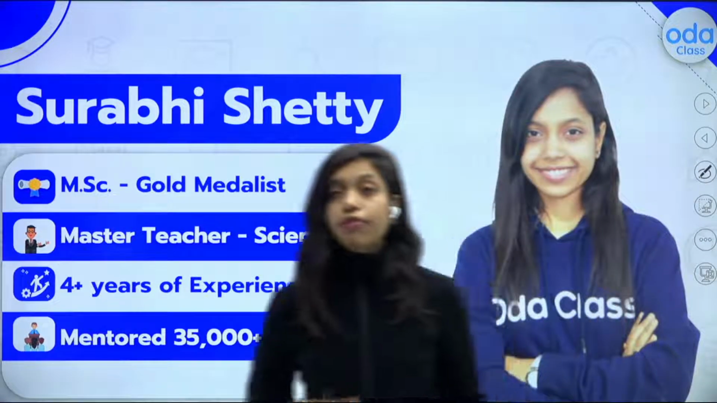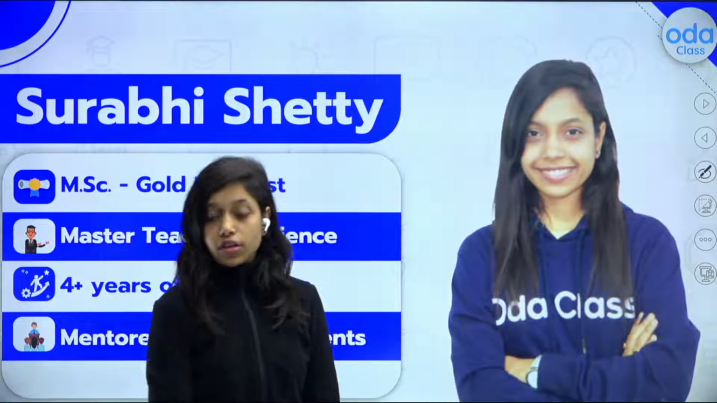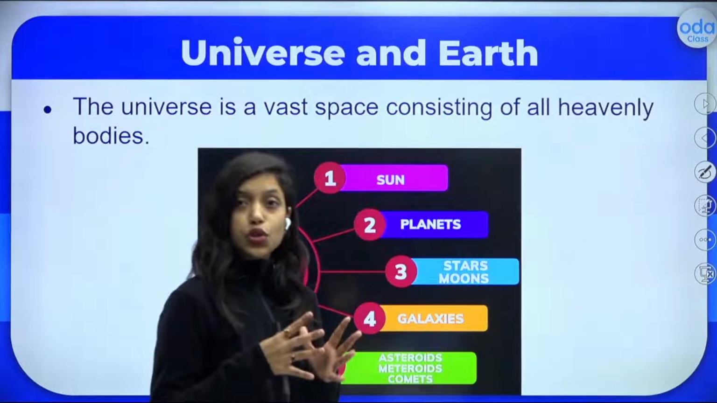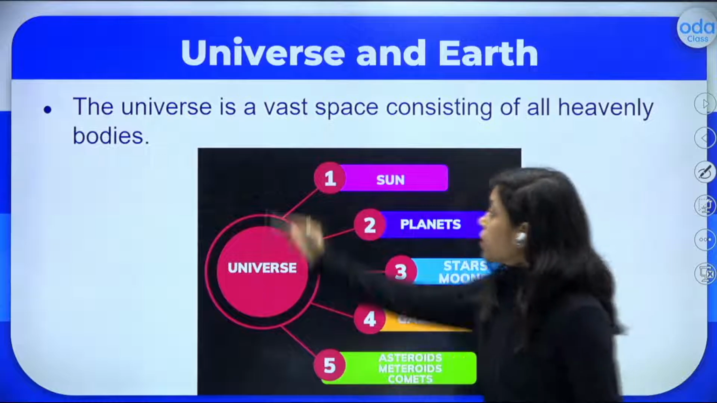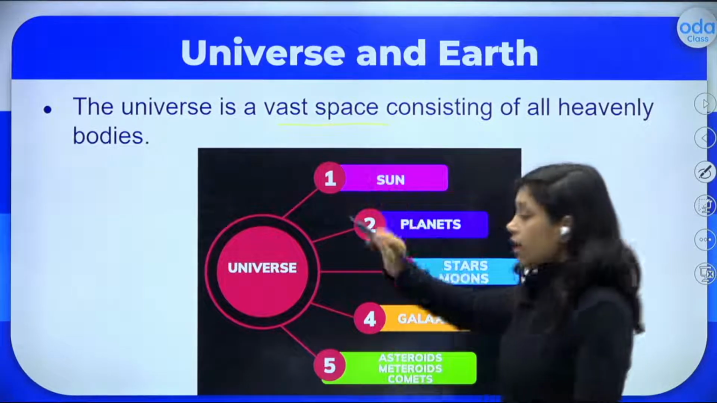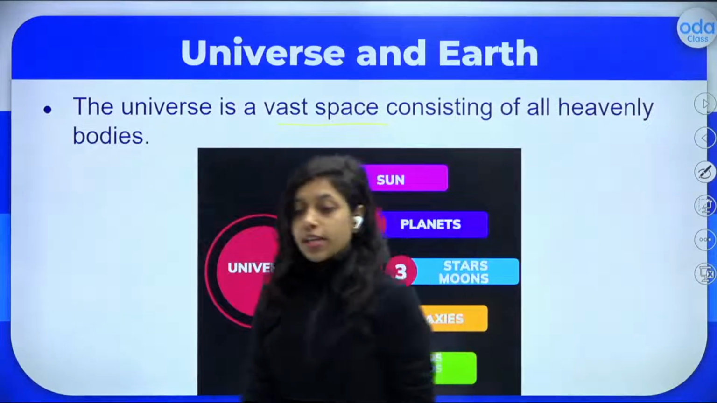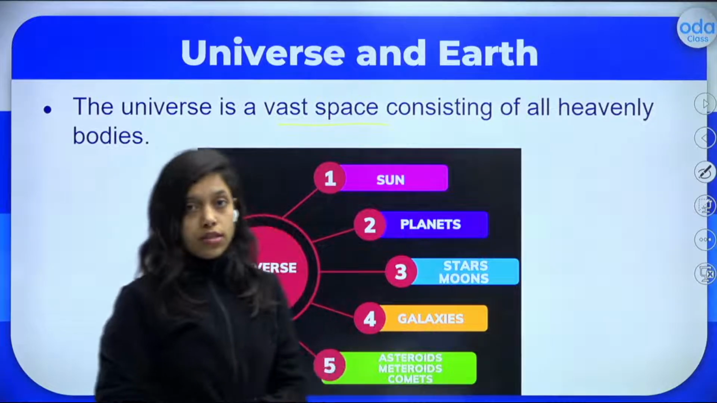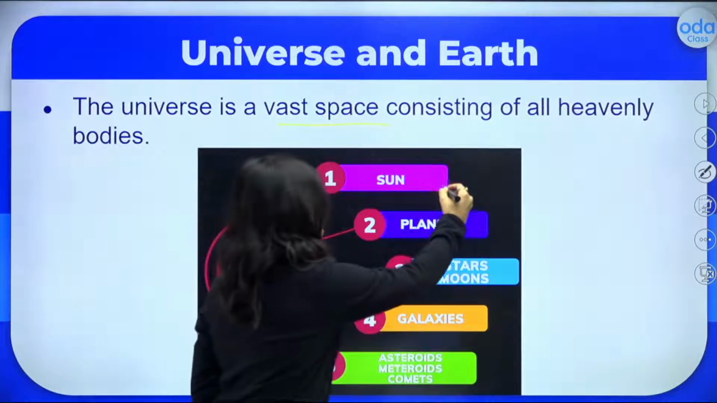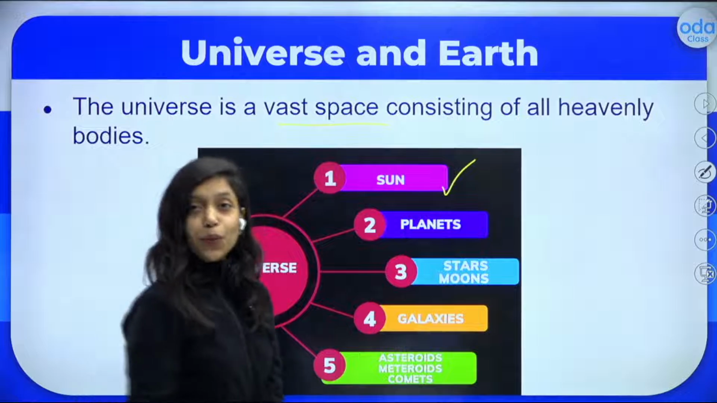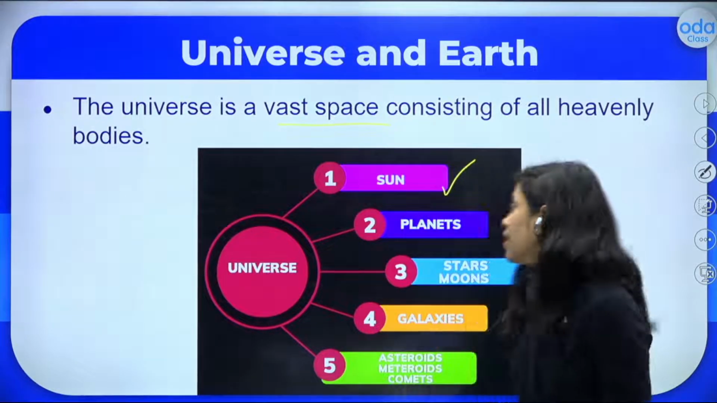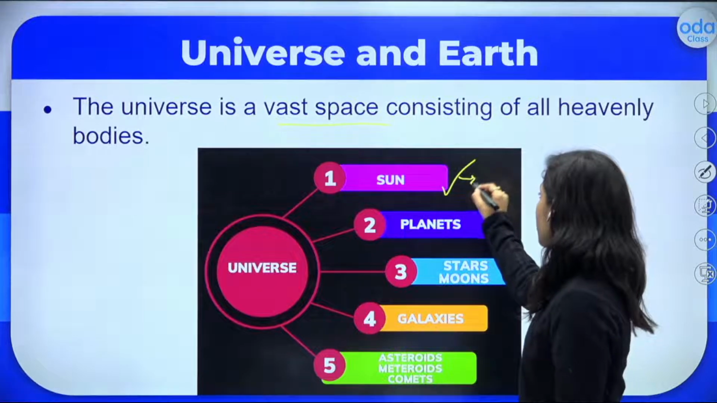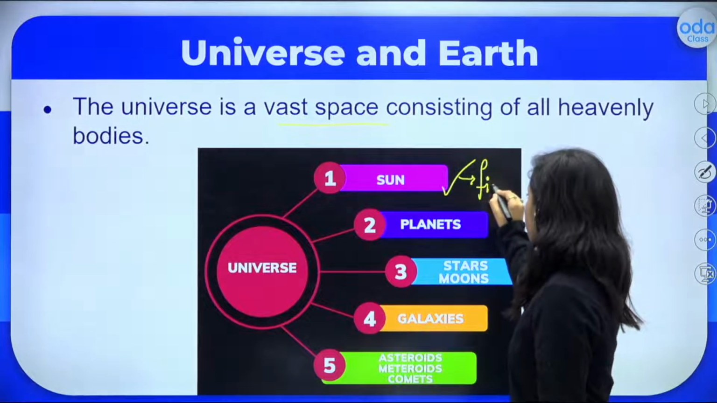So, first, before learning about the movement of the earth, you should know what the universe is. Yesterday we studied that the universe is nothing but a vast space. It's a very, very big space where all the heavenly bodies are present. For example, the sun is present. Can anyone tell me what the sun is made up of? Yes, the sun is a huge ball of fire.